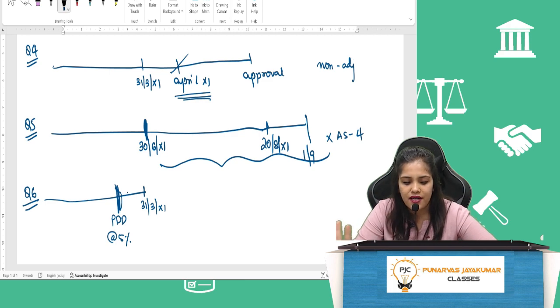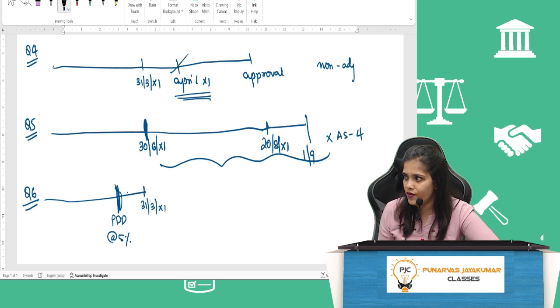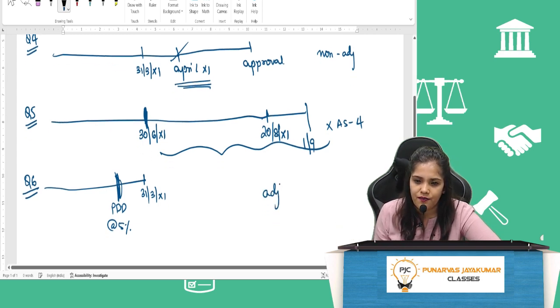In April X1, a trade receivable became bankrupt. Adjusting or non-adjusting? Definitely adjusting, because this is not a surprise. We knew it was coming. So definitely it is an adjusting event.